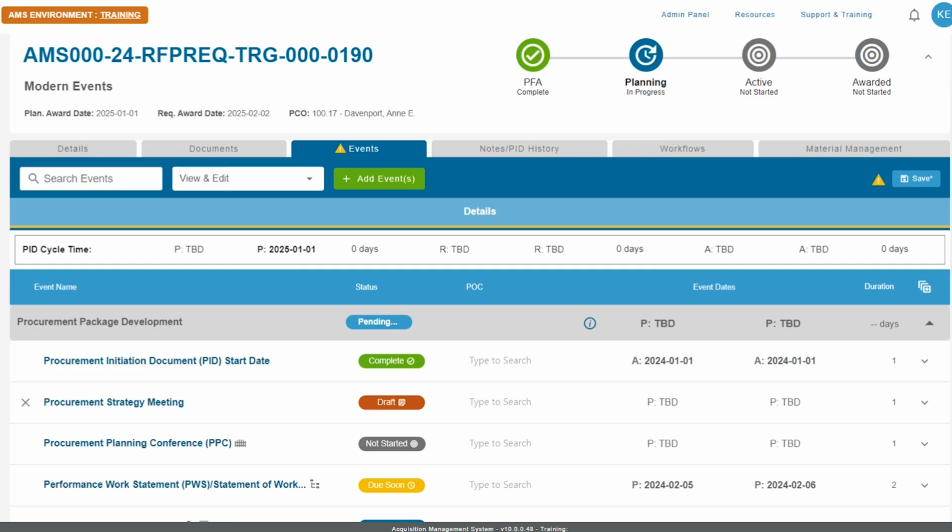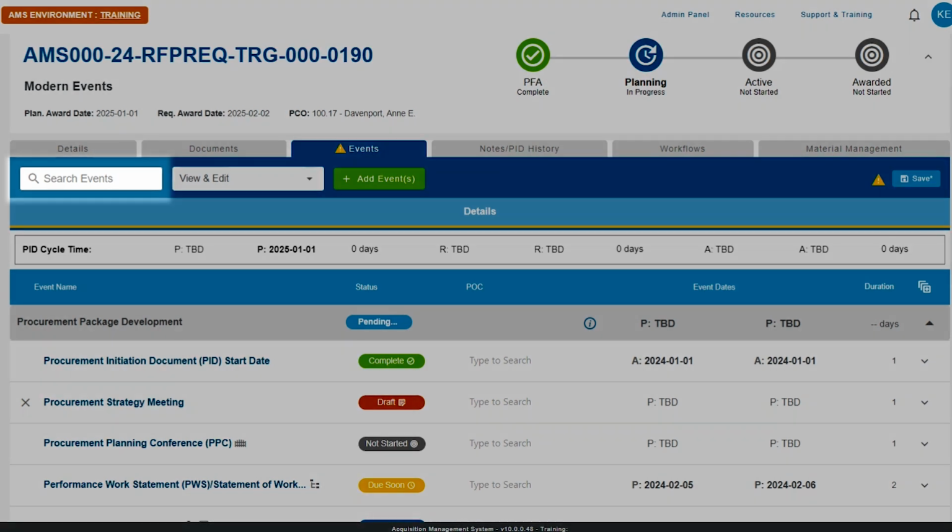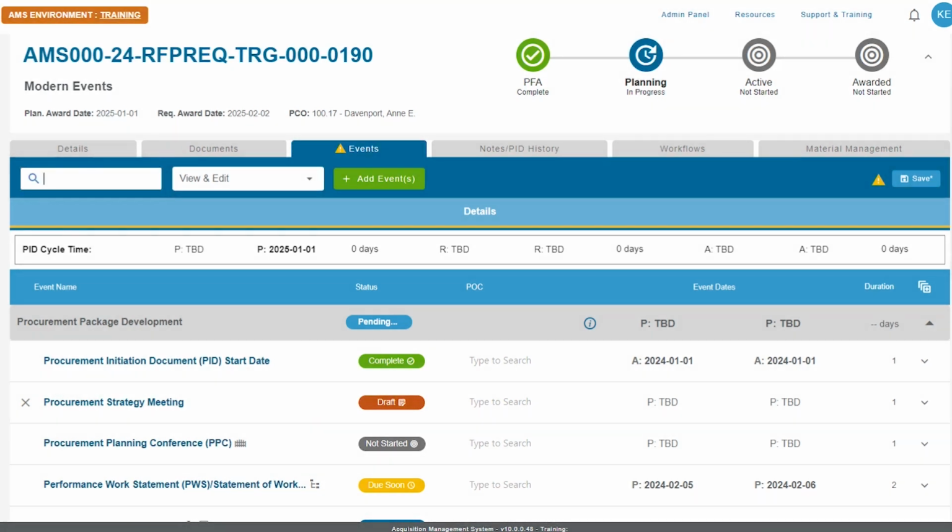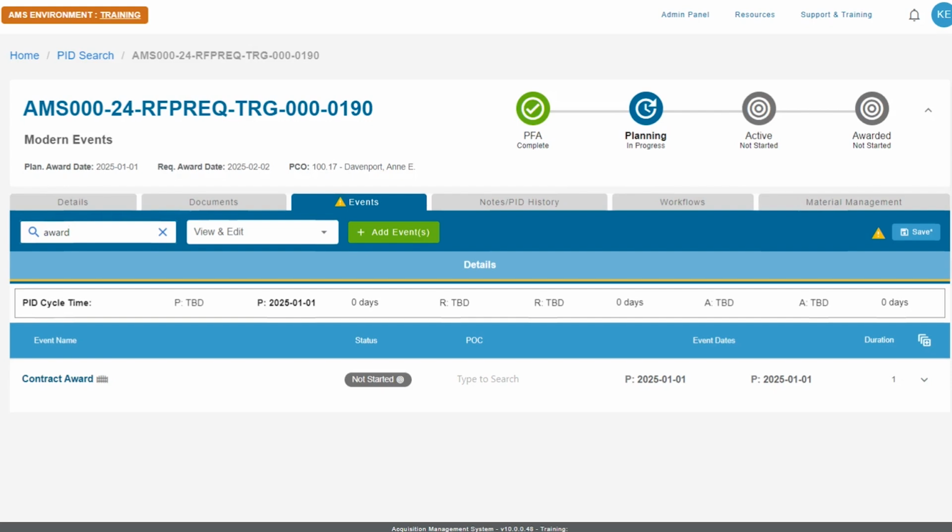Looking at this view, you can see at the very top of the tab that you can search for different events in the event schedule. You can type a partial or complete name of your event. Pressing the X button will clear your search filter.